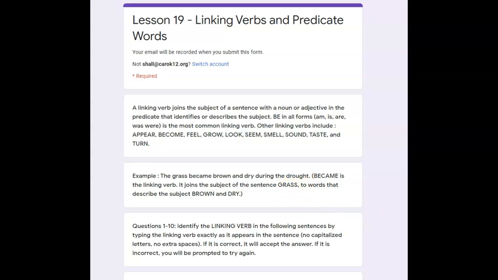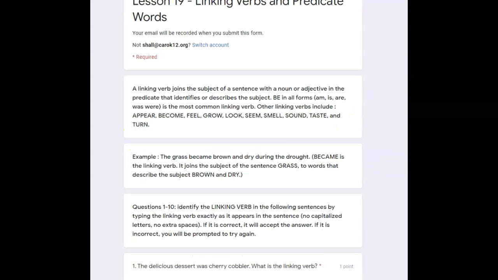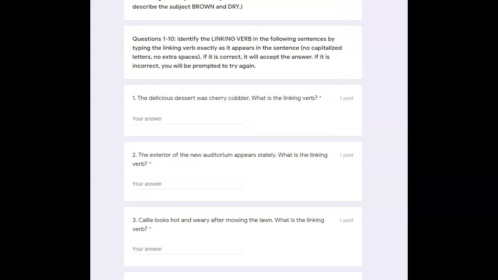Now for Lesson 19, the first 10 words, you're going to have to identify the linking verb. So again, you have be in all of its forms, am, is, are, was, and were, and then some of these other ones here fully capitalized. For questions 1 through 10, you simply identify the linking verb in the sentence by typing it out. If it's correct, it will accept the answer. If incorrect, you will be prompted to try again.